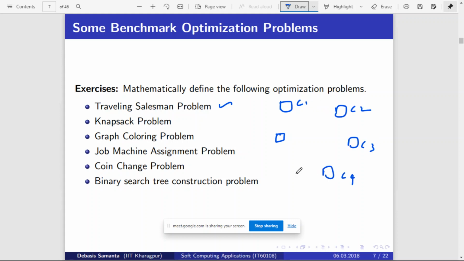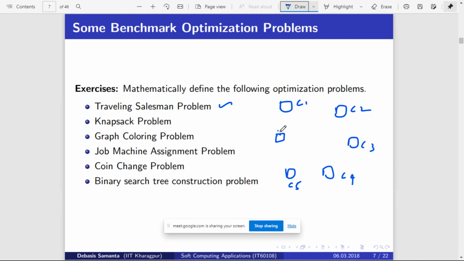He knows the distance from his current location to each city, and also the distance between each city and the other cities.